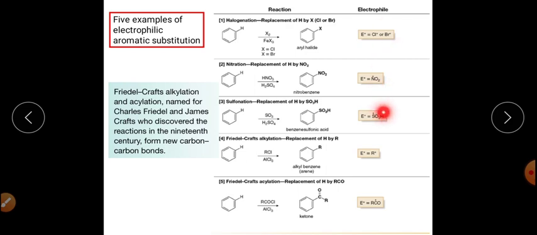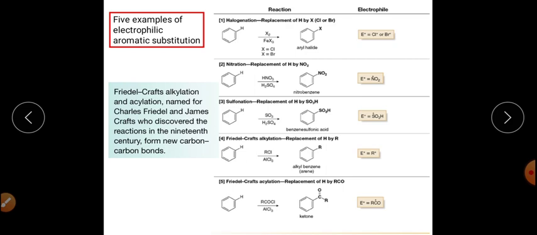Here are the different electrophiles that can be used for the reaction. For halogenation, chlorination and bromination, the electrophile will be either Cl positive or Br positive. For nitration, it will be NO2 positive. For sulfonation, it will be either SO3 or SO3H positive. For alkylation, it will be R positive, and for acylation, it will be RCO positive, right? So these are the 5 different kinds of aromatic electrophilic substitution reactions.